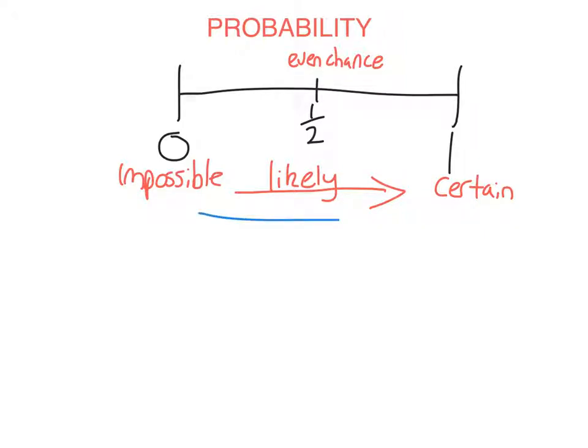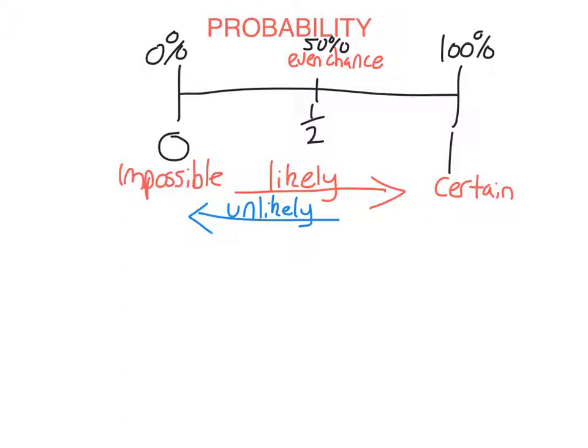As we're going towards the left, events are becoming more and more unlikely. If an event has a probability close to 0, it's more likely that it will not happen. We can write probabilities as fractions, decimals, or percentages. It doesn't matter. Of course, 1 is the same as 100%. An even chance, probability of a half, has a 50% chance of occurring. And 0 is, of course, the same as 0%.